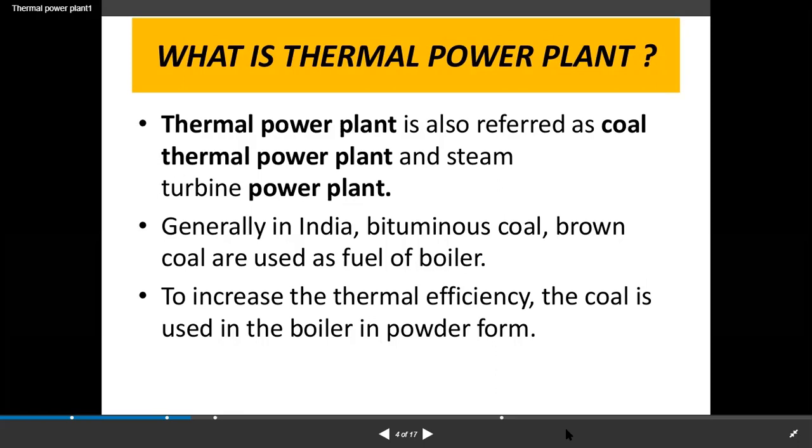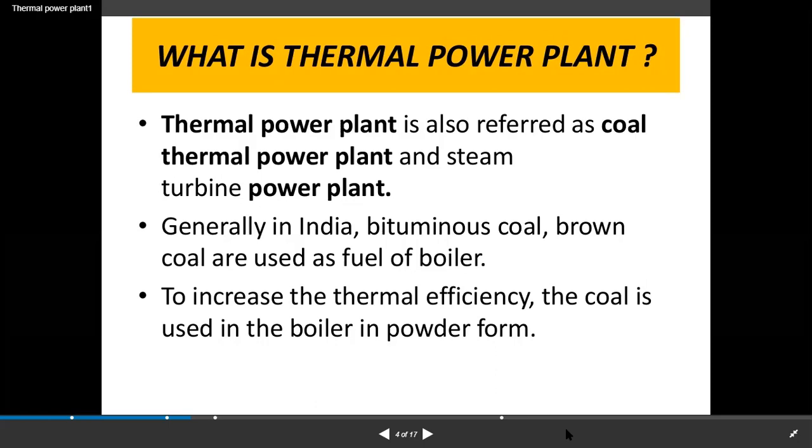Actually, coal is of four types: peat, lignite, bituminous, and anthracite. Peat is just a burning material. Bituminous is somewhat better. Anthracite is the pure coal. It means anthracite is the high quality coal, giving more power or more heat. That's why thermal power stations generally use bituminous or anthracite coal. Anthracite coal is more valuable than bituminous.